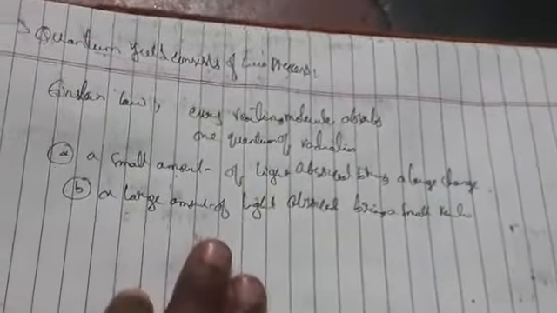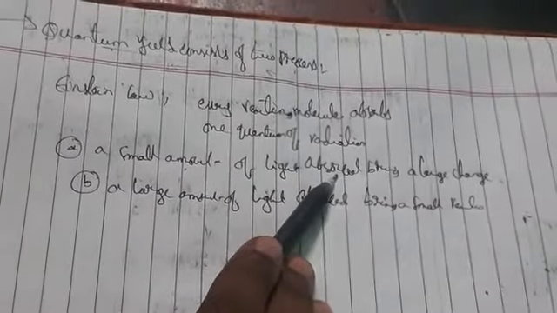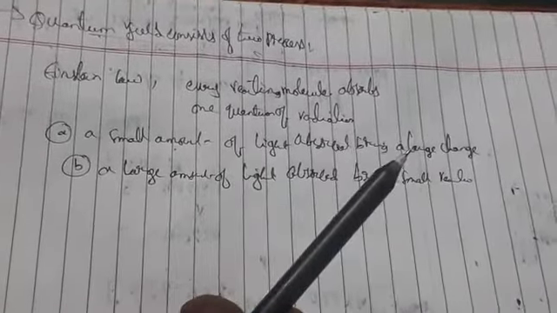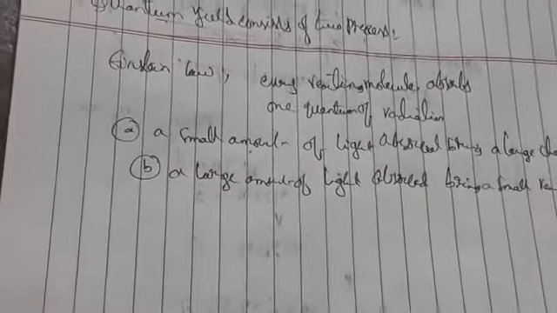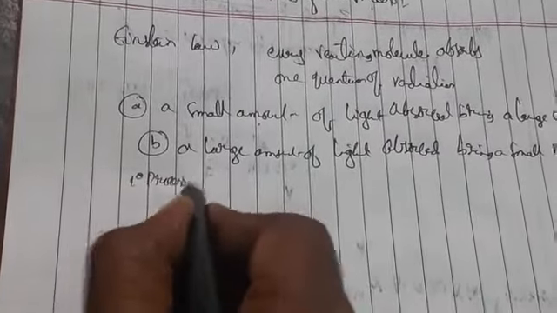So what we know, according to Einstein's law, every reacting molecule will absorb one quantum of radiation. If a very small amount of light is absorbed, it will bring a large change. If a large amount of light is absorbed, it will bring a very small change. Okay, so coming to the primary process, for example, if you are taking any atom or molecule, here we are speaking about the primary process.